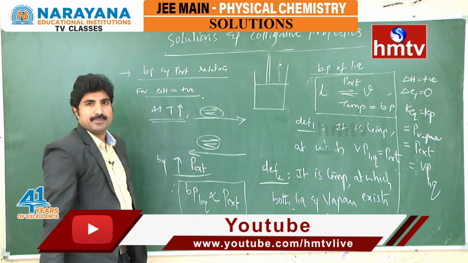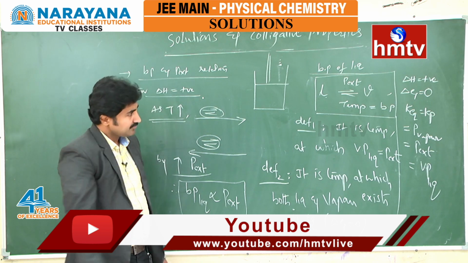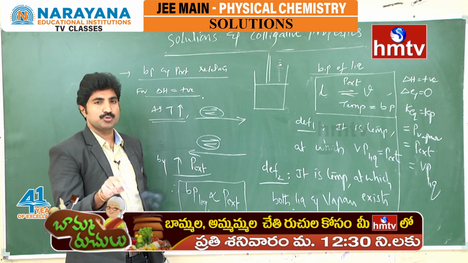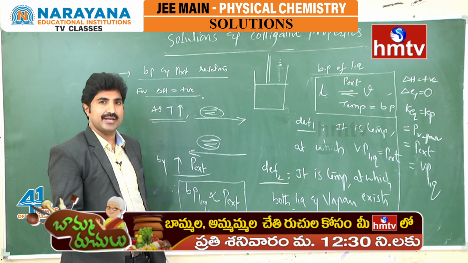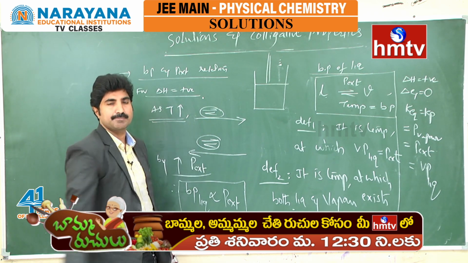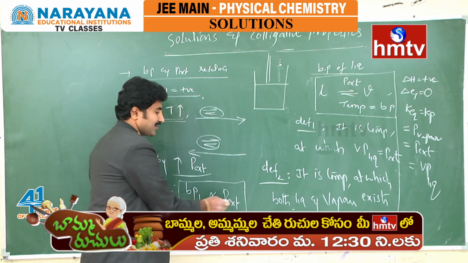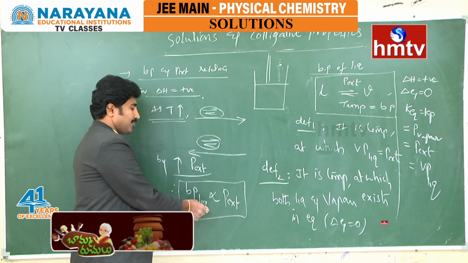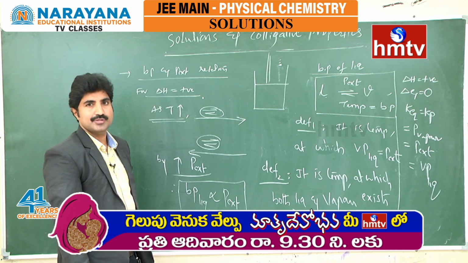When you change the temperature, the equilibrium constant changes. That means the equilibrium position changes. To restore that original equilibrium, again we have to manipulate the pressure. By this relation, those two are related. So for any liquid, the boiling point of the liquid is directly proportional to external pressure.